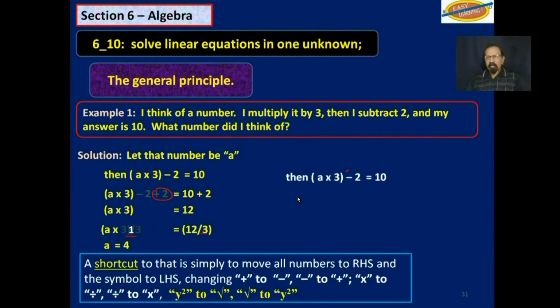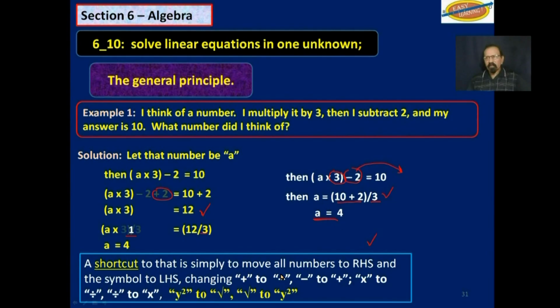So we will take this negative 2 and actually transfer it to the other side, but we'll have to change the negative to positive. And then we'll take that multiplied by 3 and carry it to the other side, but we'll have to change it to division. And so we get a is equal to 10 plus 2, all of that, divided by 3. Now this is a shortcut. You can do that if you like, but sometimes math teachers like to see the working. And so we get a is equal to 4. 10 plus 2 is 12, divided by 3 is 4. That's a shortcut. I will not use the shortcut here except for one, the last example.